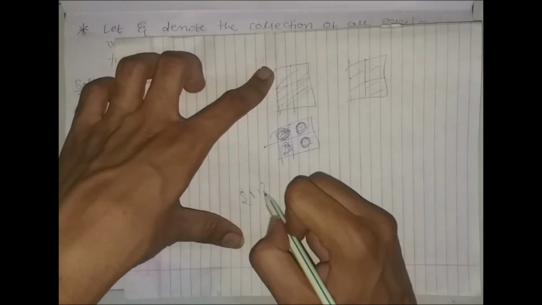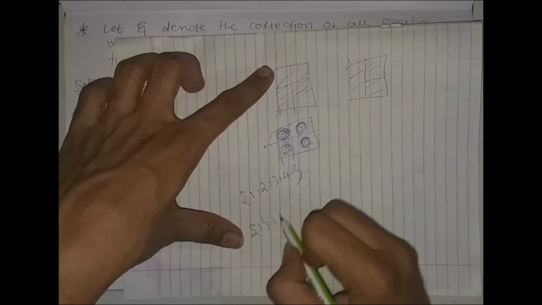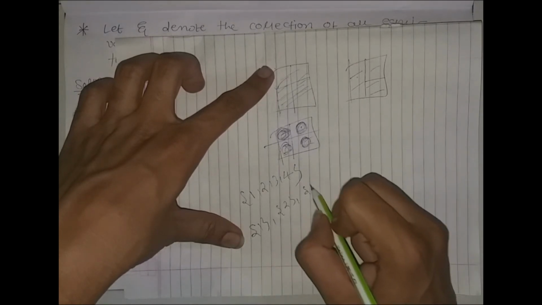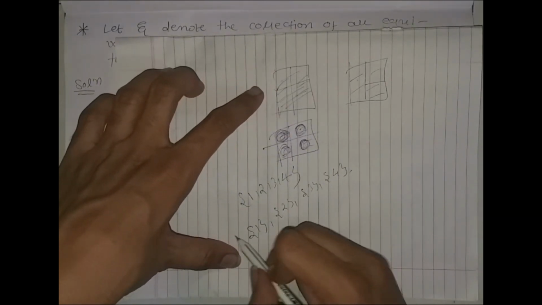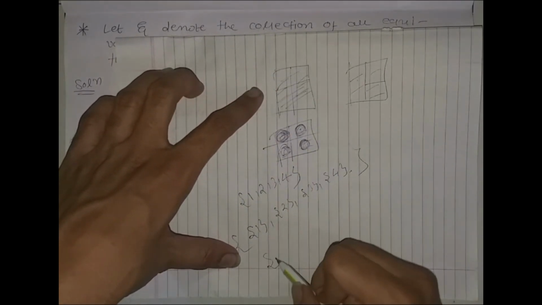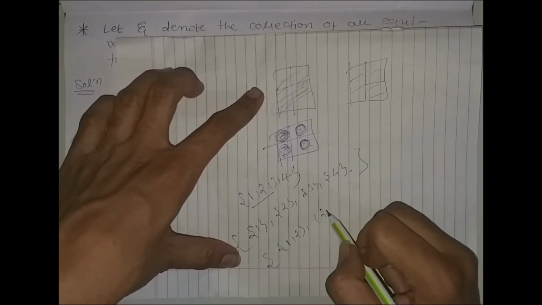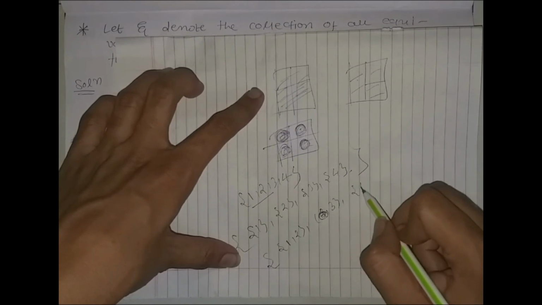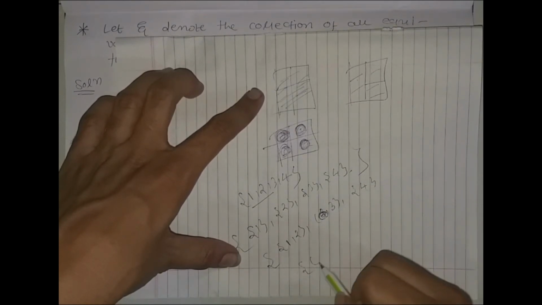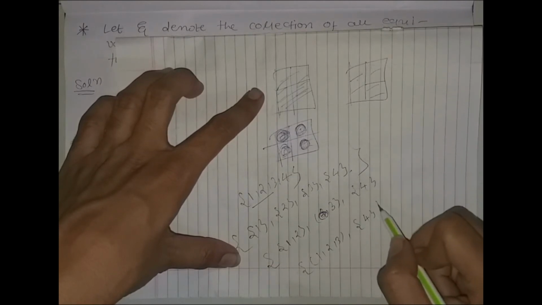If we consider the set 1, 2, 3, 4, then what is the partition? Singleton 1, singleton 2, singleton 3, singleton 4. All these form a partition. Or someone chooses {1, 2}, singleton 3 and singleton 4. Someone chooses {1, 2, 3} and singleton 4.